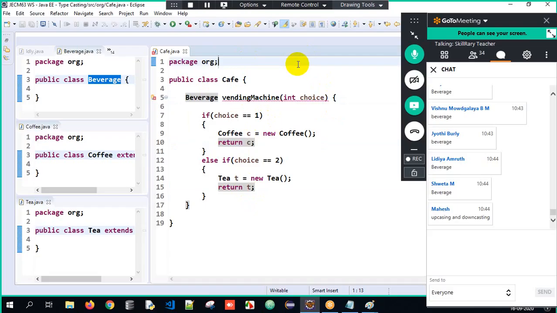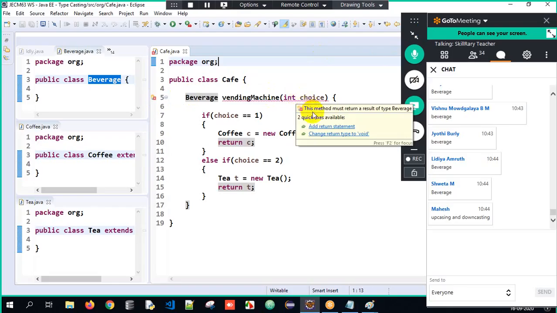Think and tell me. I want to take time today and do this, because I want you all to be strong in everything. I'll give you one hint. I'll hover on it. What is it telling? The method must return a result of type Beverage.